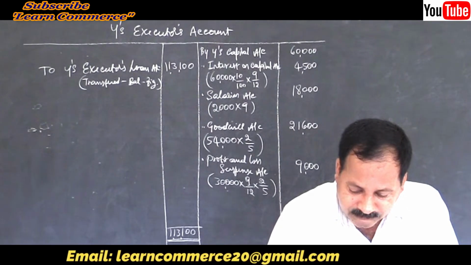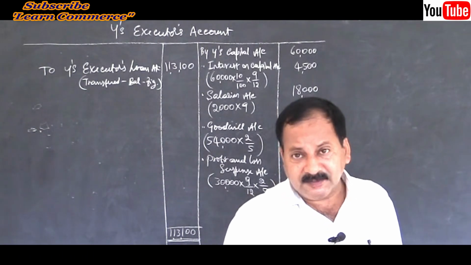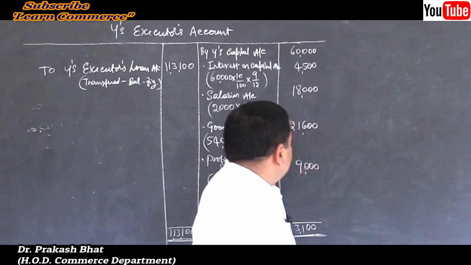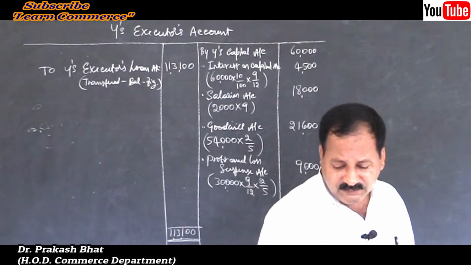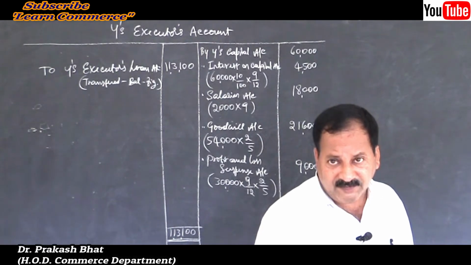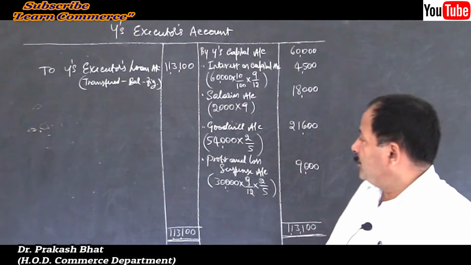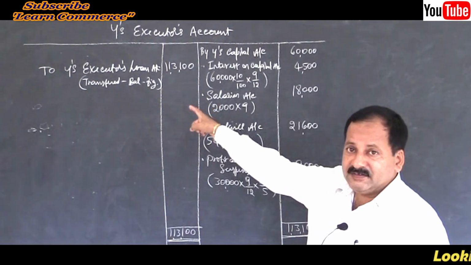Then, deed provides the following. Interest on capital at 12% per annum. In the same way, we have to calculate whatever we have calculated here. Then, he had withdrawn rupees 5,000 up to the date of death. You know it very well. In 2 problems, we have tackled it. To drawings account, isn't it?